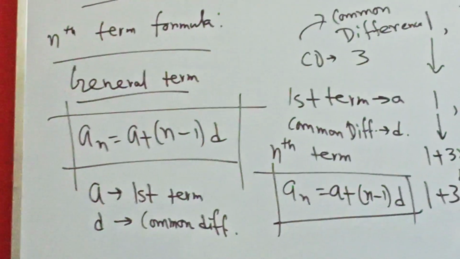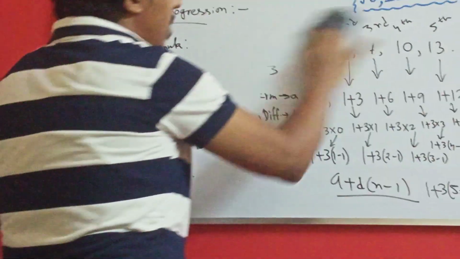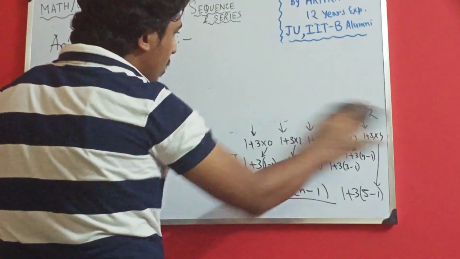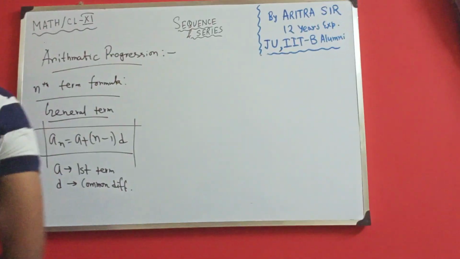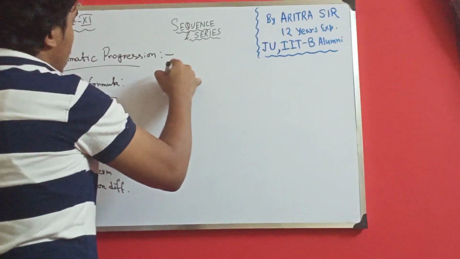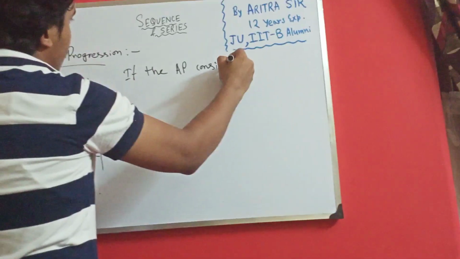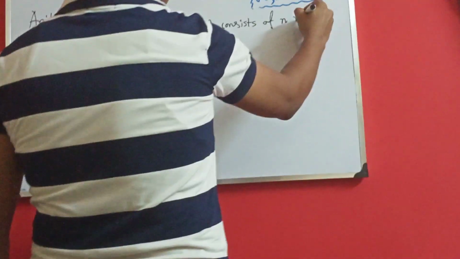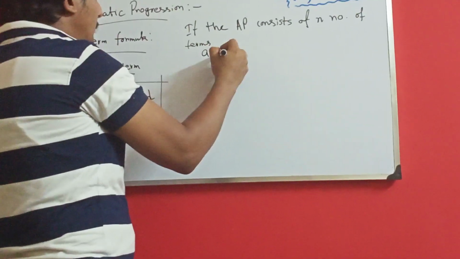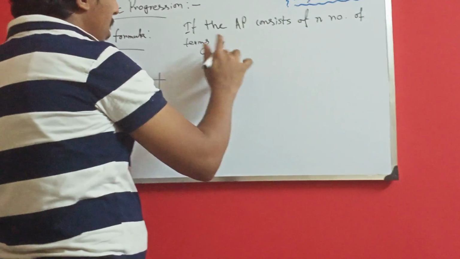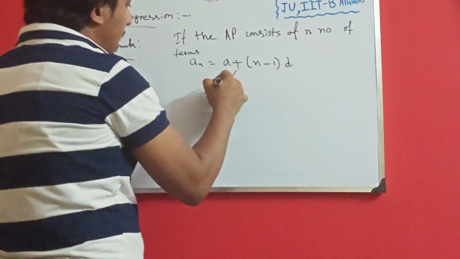So if the AP consists of n number of terms, then an, which is a plus n minus 1 into d, is nothing but your last term.